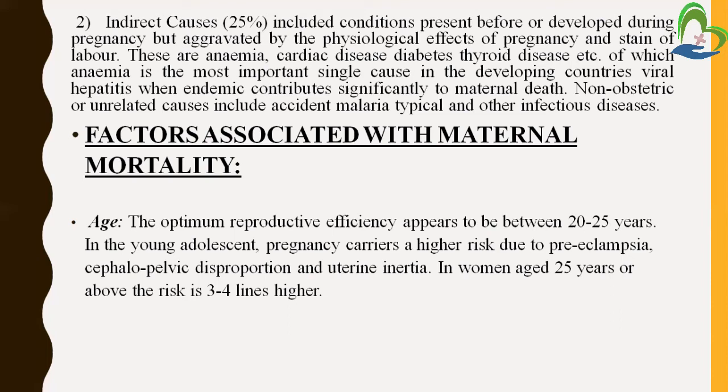So in women aged 25 years or above, the risk of the mother's death is 3 to 4 times higher. Means the mother who already has these kinds of complications and whose maternal age is also higher, the complications are more and the risk to the mother is high. So the first factor, age, is responsible for maternal death.